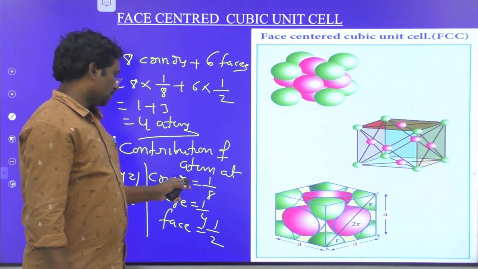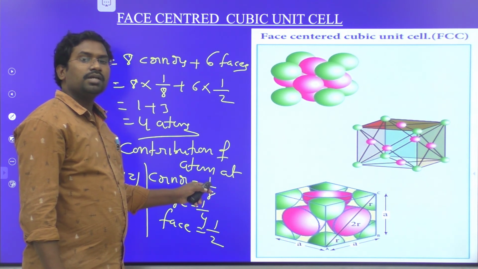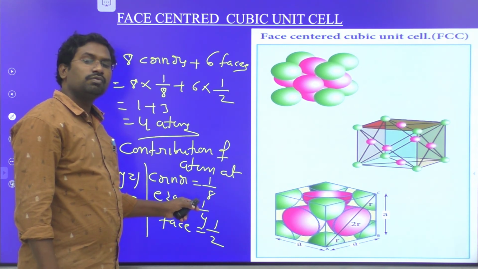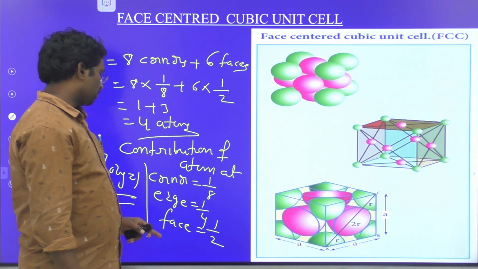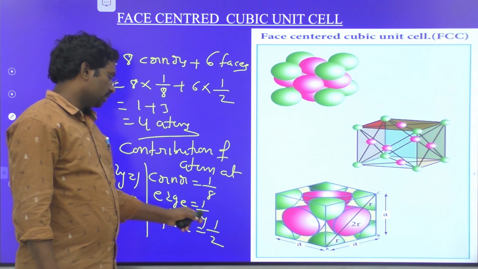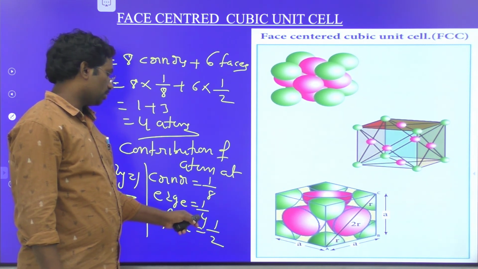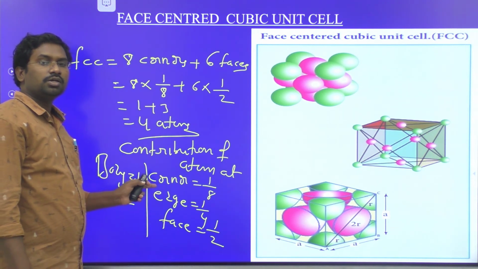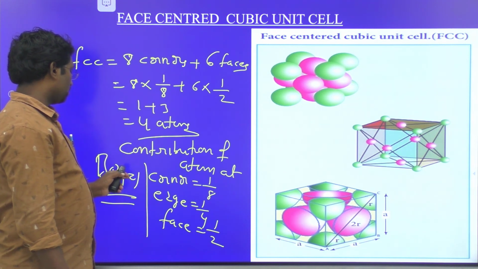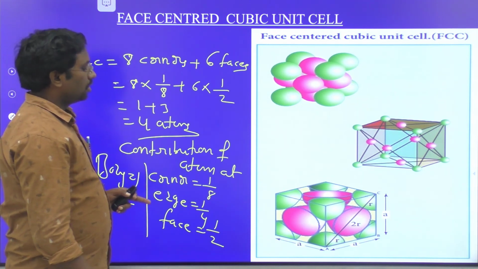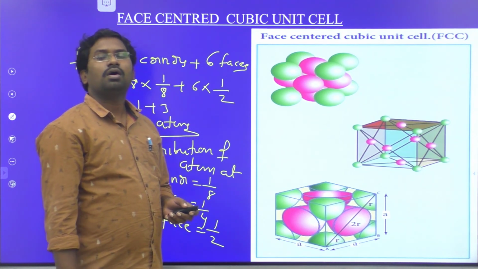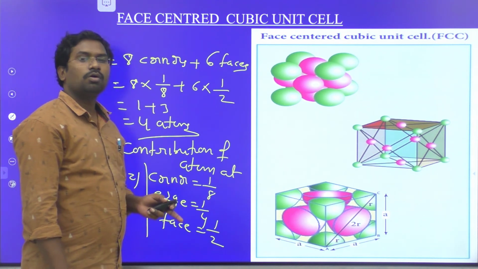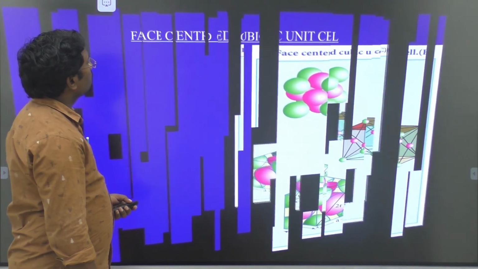Therefore the atom presenting at a corner position is sharing with 8 neighboring unit cells. Its contribution is 1/8. An atom presenting at an edge position is sharing with 4 neighboring unit cells and its contribution is 1/4. The atom presenting at a face position is sharing with 2 neighboring unit cells. Its contribution is 1/2. At the body centered position, it does not share with neighboring unit cells. Therefore the contribution of an atom at the body center is equal to 1. So this is the formula for calculating the number of atoms in the simple cubic structure, body centered structure or face centered structure.